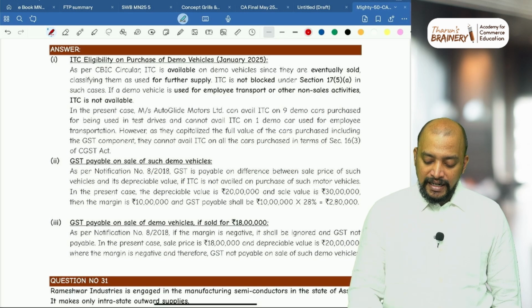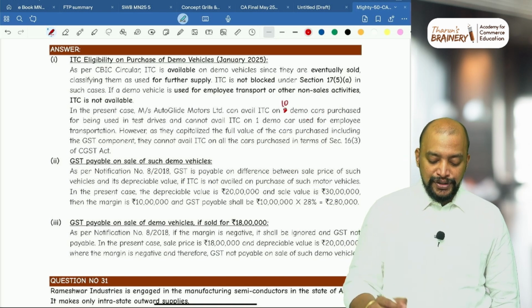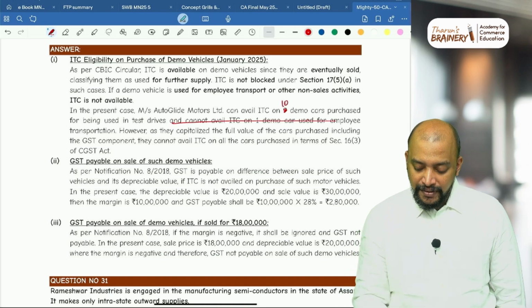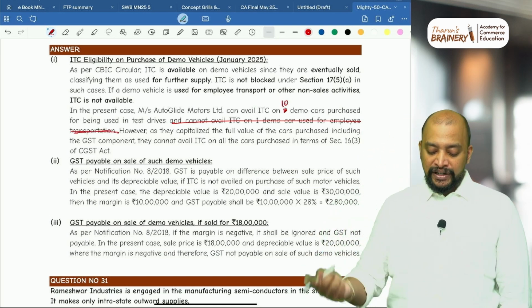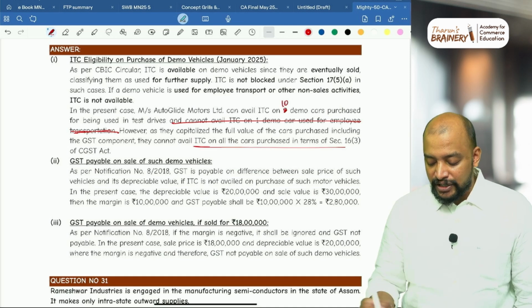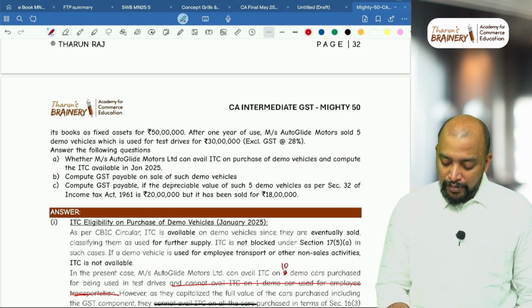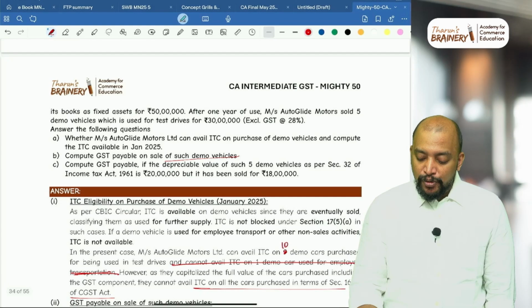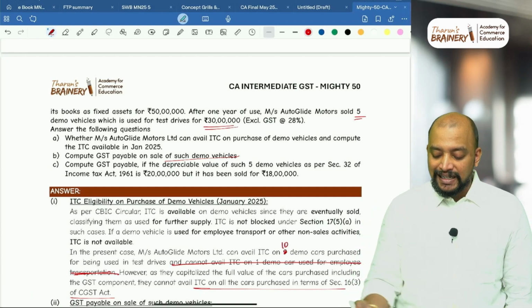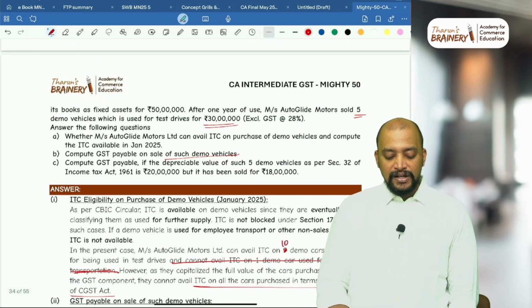So here Autoglide Motors can avail ITC on 10 demo cars purchased for being used in test drives. Okay, test drives, that is the point. However, as they capitalize the full value of cars purchased including the GST component, they cannot avail ITC on the cars purchased in terms of 16(3). We have the restriction. Compute the GST payable on sale of such demo vehicle. So Autoglide Motors sold 5 demo vehicles which are used for test drives for rupees 30 lakhs excluding GST at 28%. Now in this case what do we need to do?